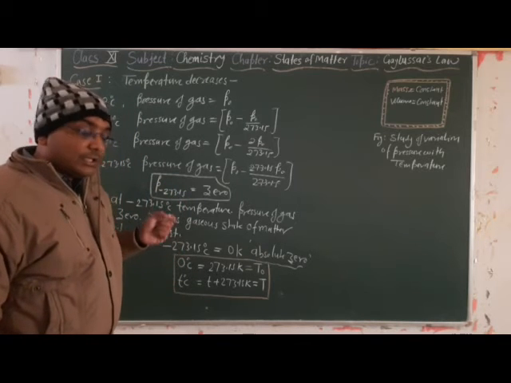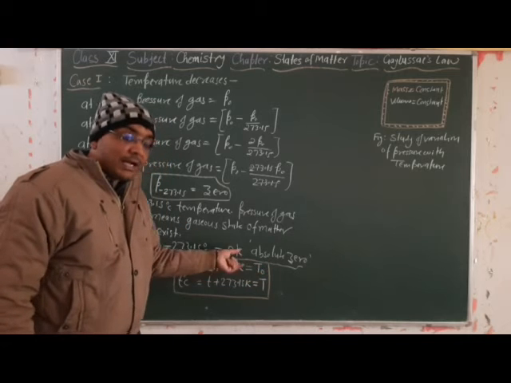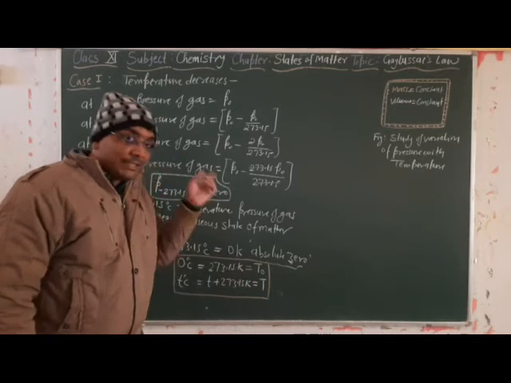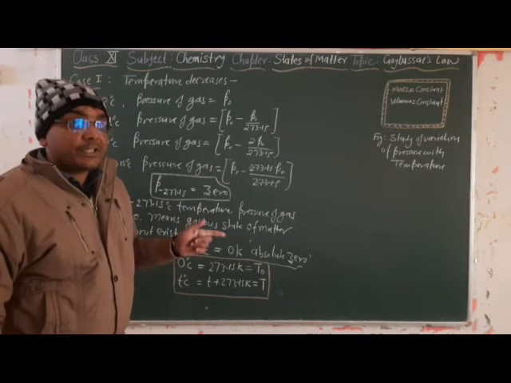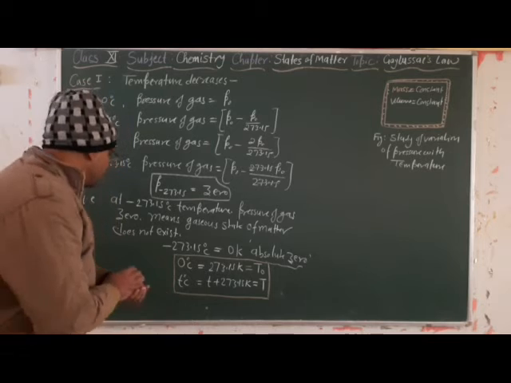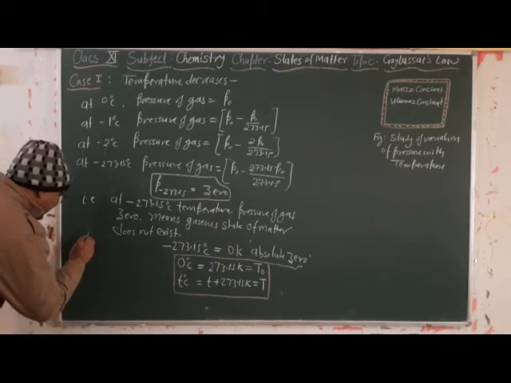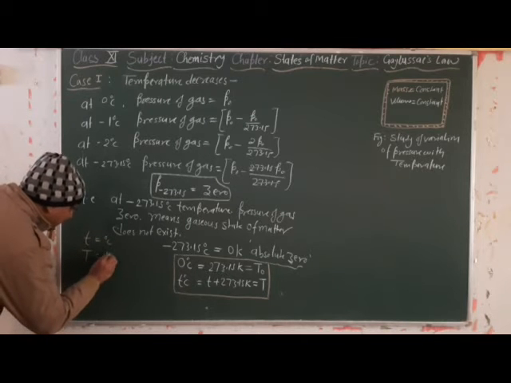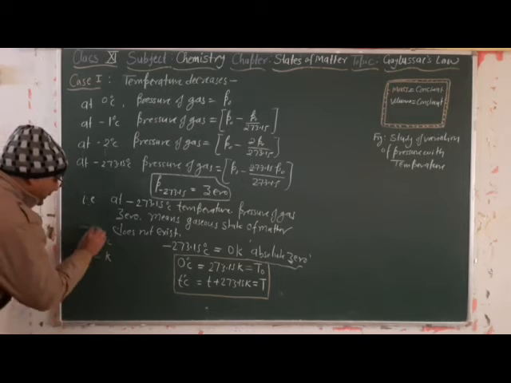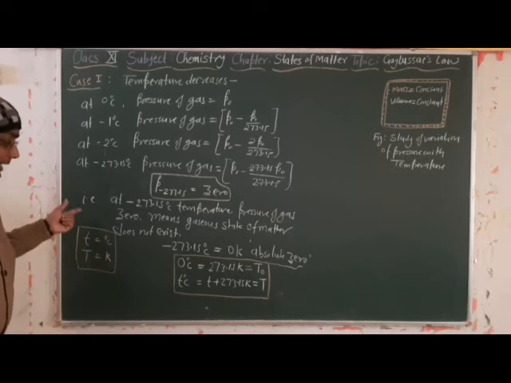If you remember, when I taught Charles' law, I told you that when we denote the temperature with capital T, it expresses the value in Kelvin, and when we denote the temperature with small t, it expresses the temperature in degree Celsius. Small t for degree Celsius, or capital T for degree Kelvin. This is a notation, a convention. So you have noted it down.